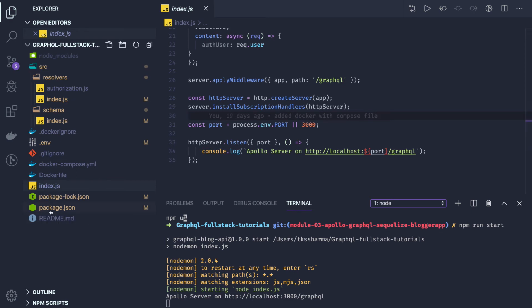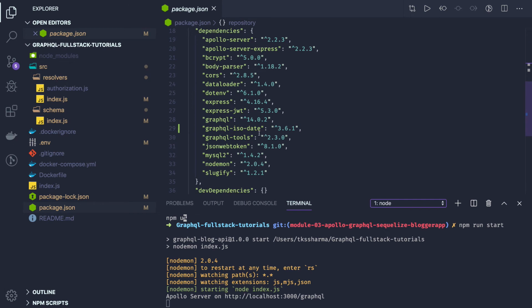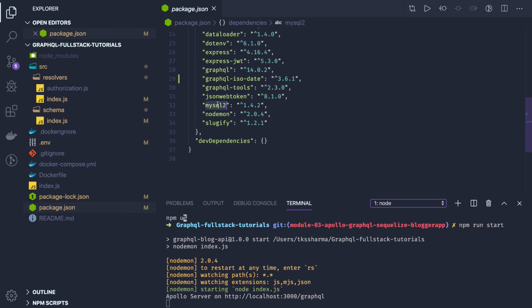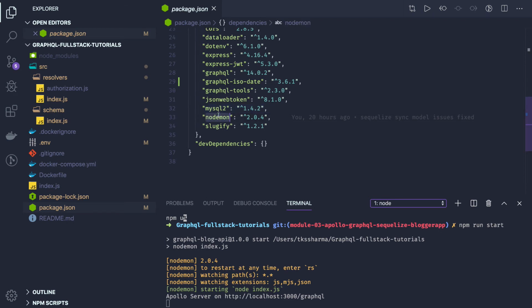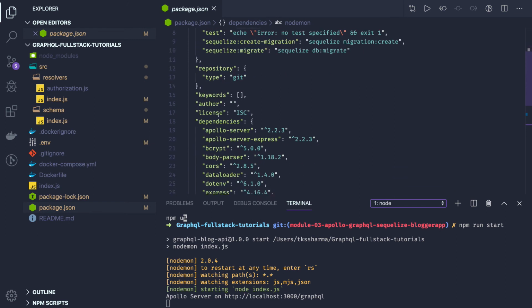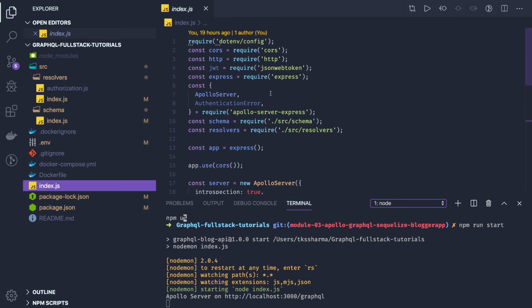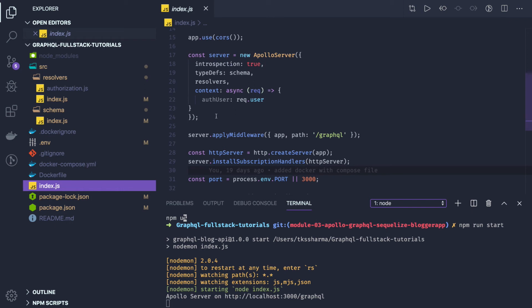Okay, so for now, what do we have in our package.json is the basic thing. We have GraphQL tools, Apollo GraphQL Express, Apollo server, and GraphQL. These dependencies are needed for your server, and if you are using MySQL, then you can use MySQL too. If you are using MongoDB, then you have to use Mongoose. All these modules, and nodemon is just to reload when the file changes. It is a kind of a watcher. So nodemon index.js. Okay, so our index.js has a simple Express server, which we are bootstrapping with the help of http server listen on this particular port.